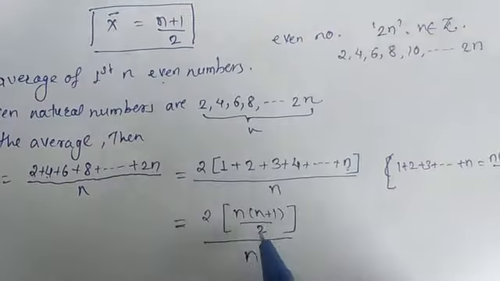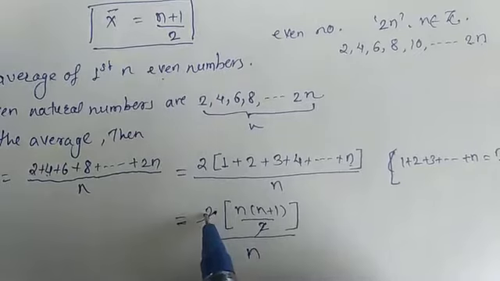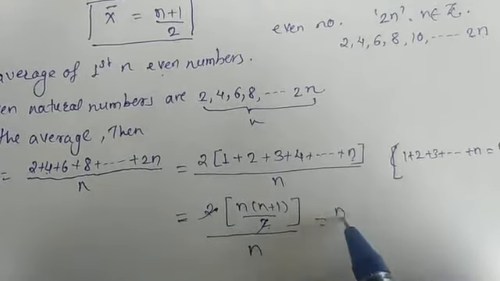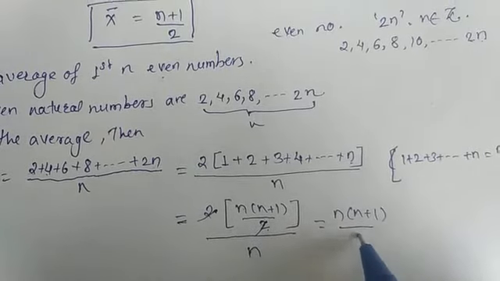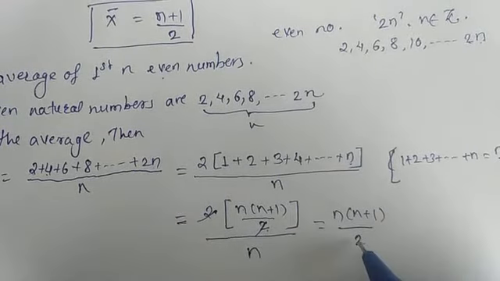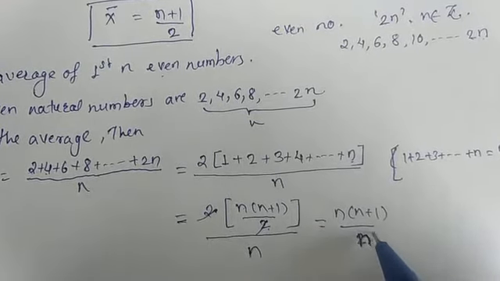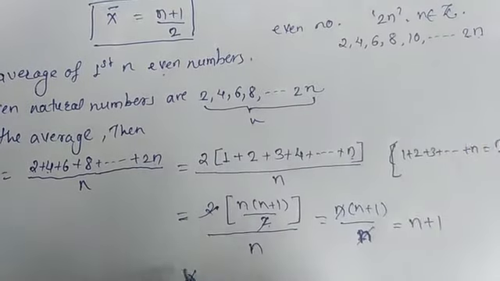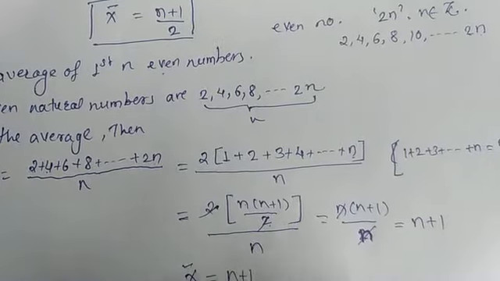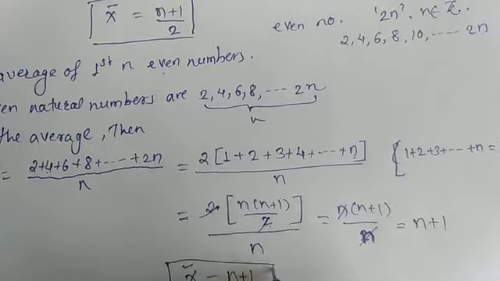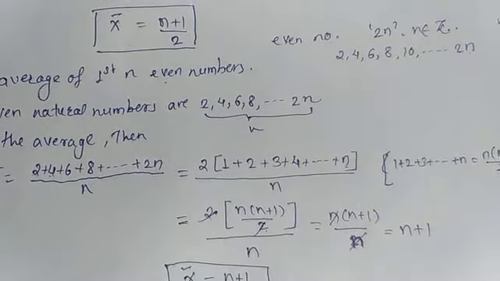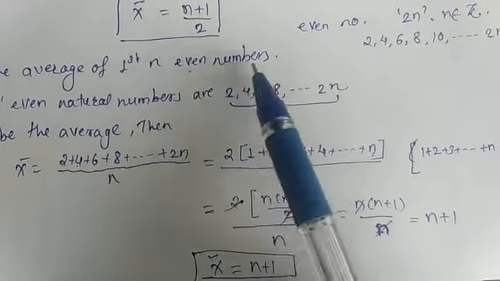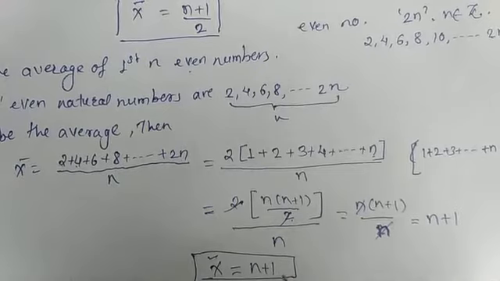So here 2 gets cancelled because it is multiplied and divided, and here remains n into n plus 1 divided by 2. Here divided by n cancels, and it only remains n plus 1. So x bar is equal to n plus 1, which means the average of the first n even numbers is equal to n plus 1.